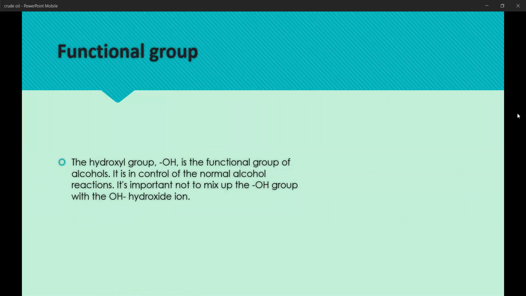So the hydroxyl group, -OH, is the functional group of the alcohols. It is in control of the normal alcohol reactions. It's important not to mix up the -OH group with the OH- hydroxide ion.